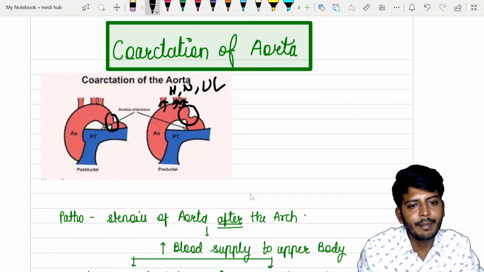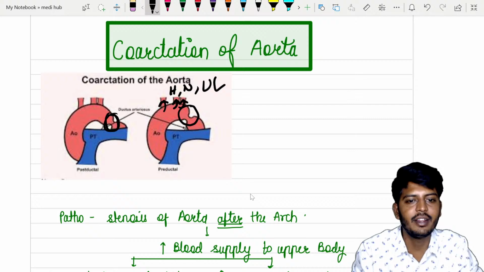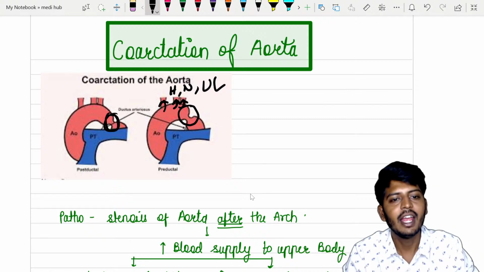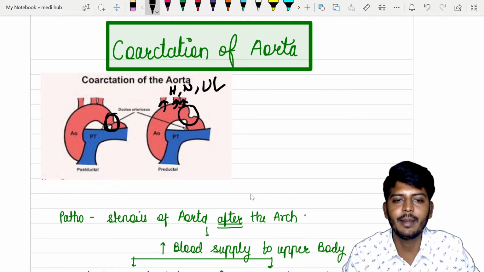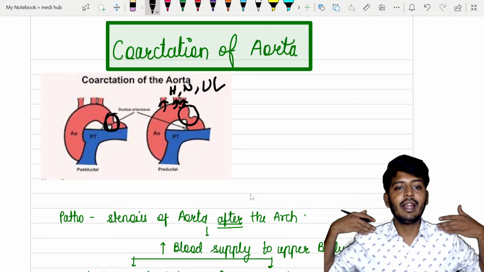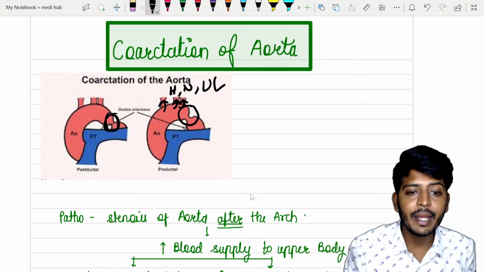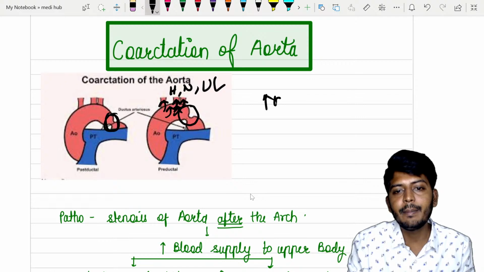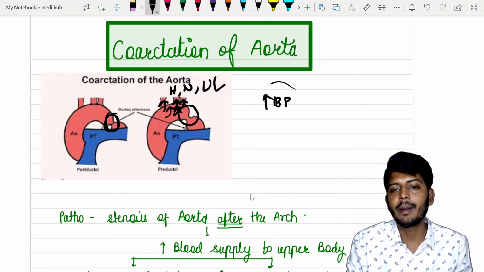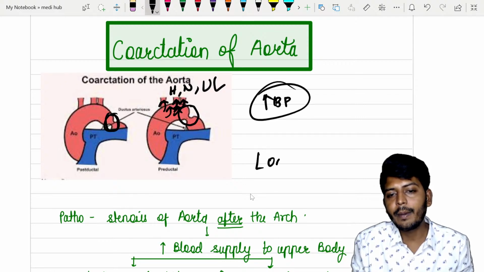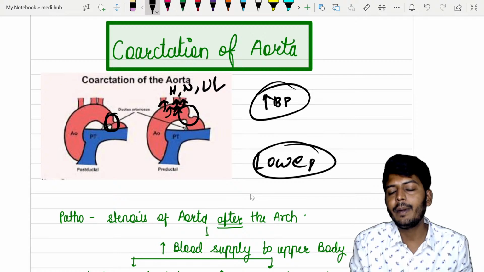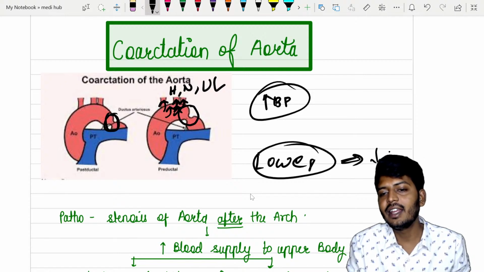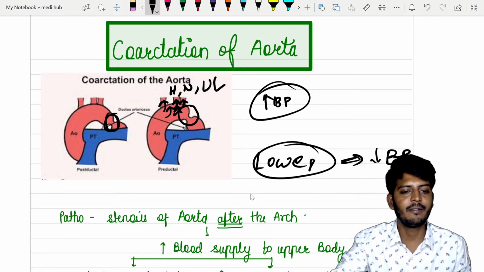So after these three branches, what is there? Narrowing is there. If after these three branches narrowing is there, so upper body will have a normal blood supply. In fact, because of this narrowing, more blood will go to the upper part of the body. It will increase the BP in the upper part of the body. Lower part of the body, if you check in the legs, there is a decrease of BP.